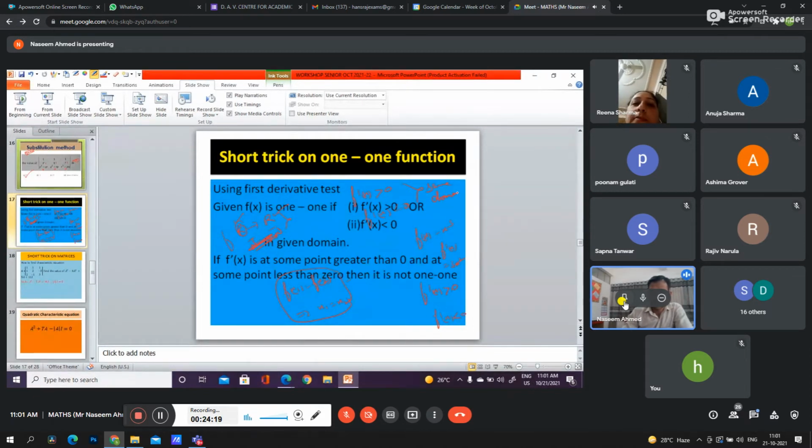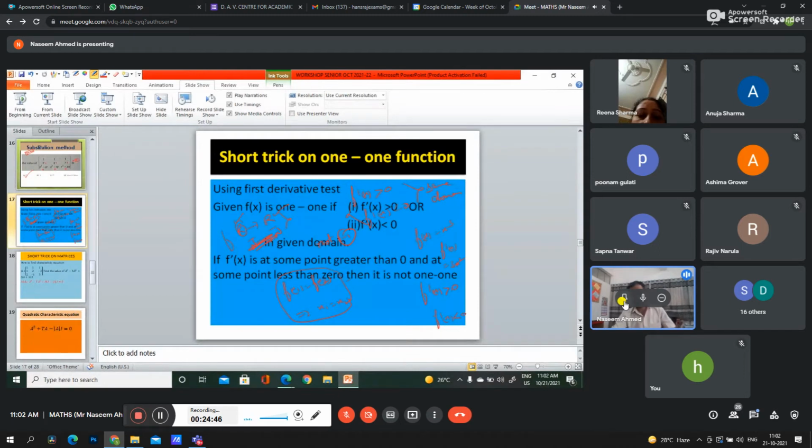In this case we will say that this function is not one-one. If in the same domain we get the first derivative greater than 0 but also less than 0, we will say not a one-one function.